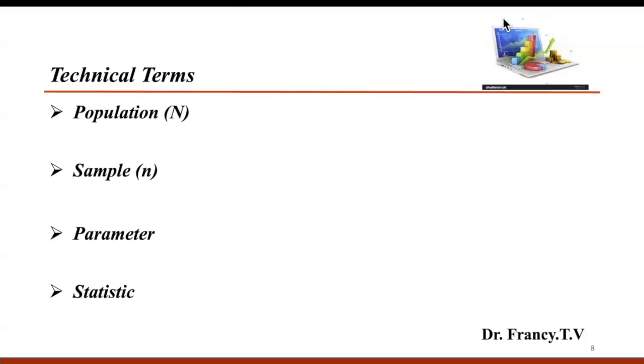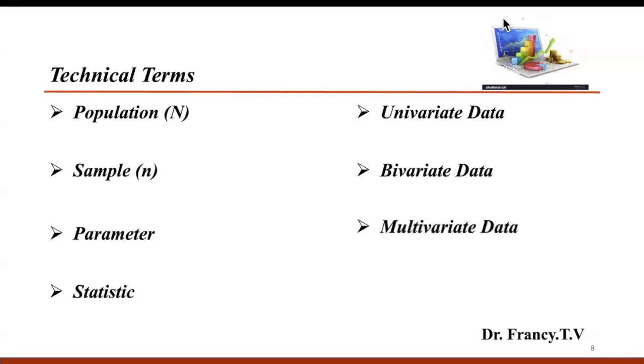Next, we will discuss types of data. Univariate data: a data having only one column obtained by measuring a single variable is called a univariate data. A data having two columns obtained by measuring two variables is called bivariate data. Similarly, data obtained by measuring more than two variables is called multivariate data.